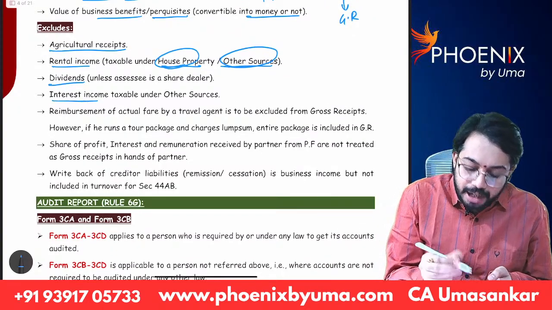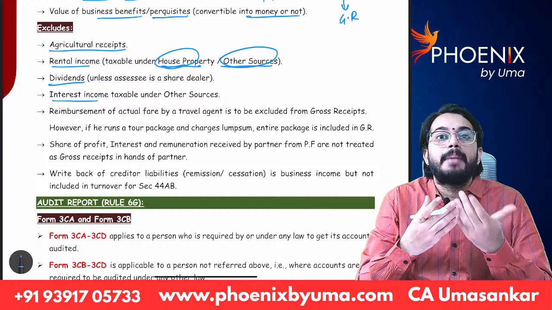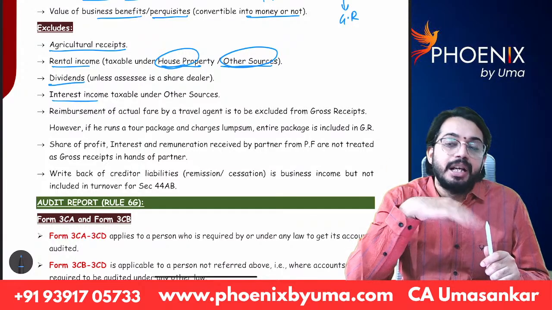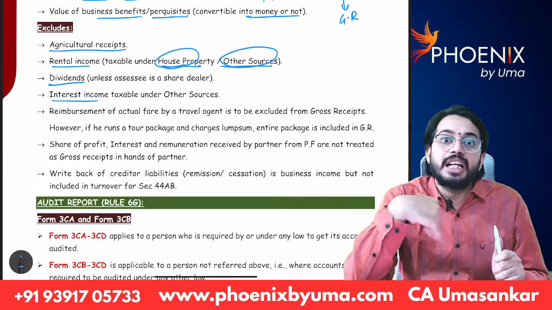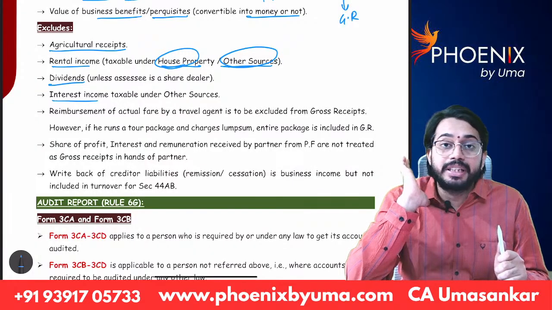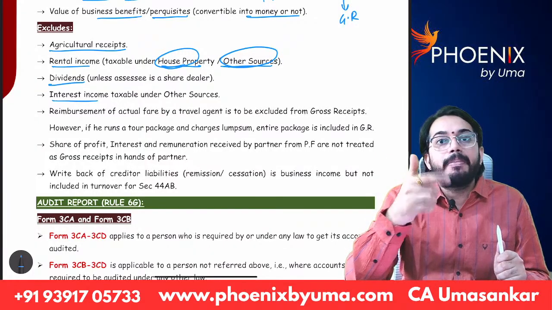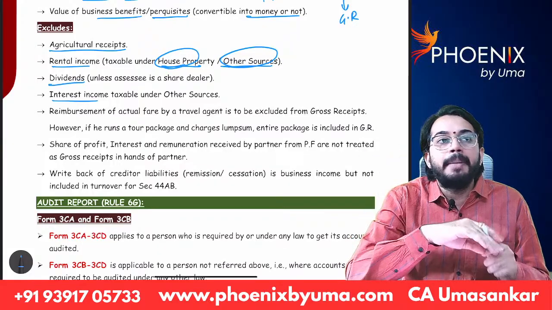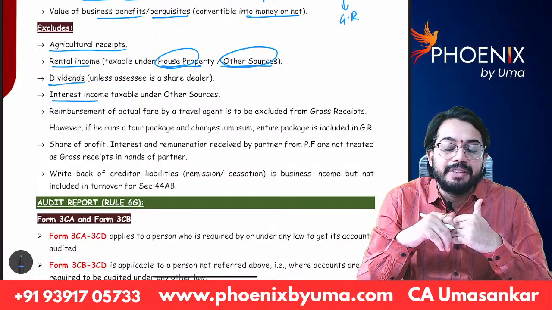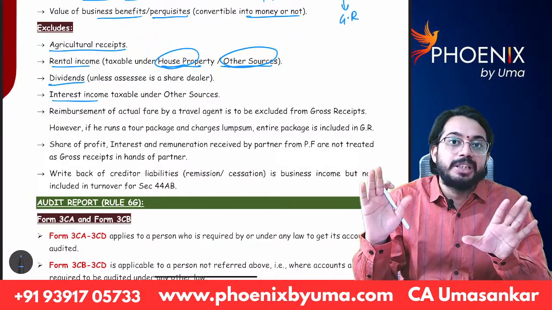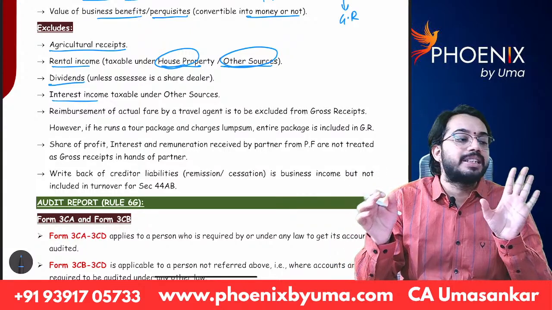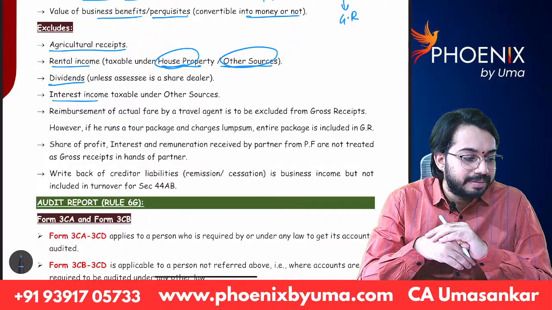Next, interest income. My main business is money lending business. I am into finance business. I will give loans and take interest. If my main business is money lending, interest income is taxable under PGBP, and that interest income will be considered in the calculation of gross receipts. But if my main business is not money lending, like I deposited some money in a fixed deposit and received interest income, that is not taxable under PGBP, that is taxable under IFOS. If it is taxable under IFOS, it will not be considered in the calculation of gross receipts.